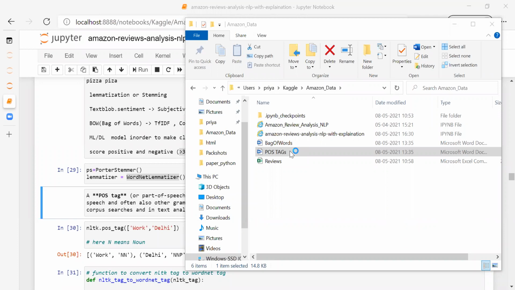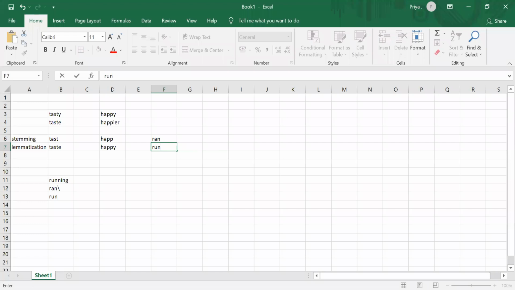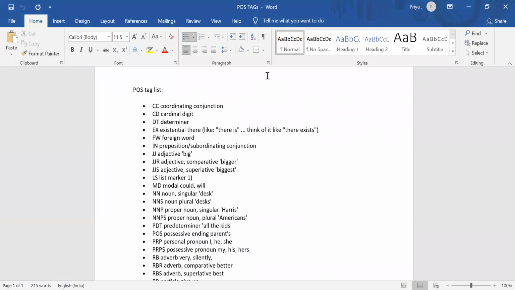So part of speech means it will assign a special label to each and every token, that is, to each and every word. Let's suppose these are some POS tags. This is a list. CC stands for coordinating conjunction. Usually we will be watching this. NN stands for noun. Your Word file isn't visible on the screen, I guess. Okay, one second. Is it visible now? Yeah, pretty much. Okay, fine.